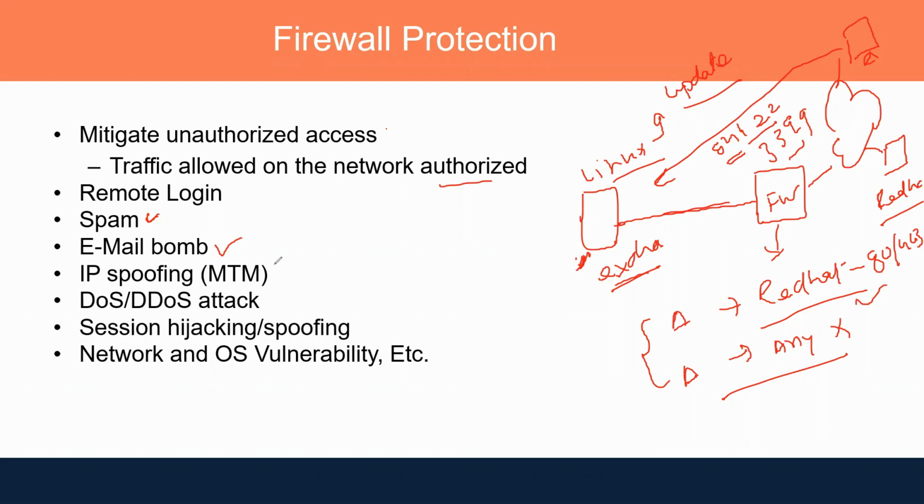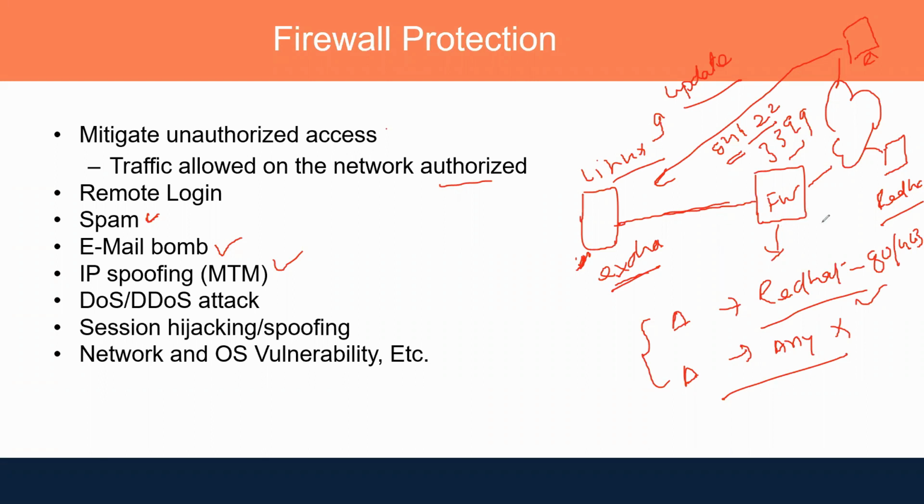Someone is trying to do IP spoofing, trying to steal the IP to perform a man in the middle attack, to capture the packets this server is sending over the internet or over the network. If the firewall is in between, that is not possible.